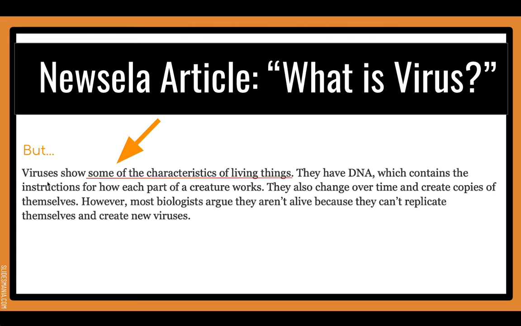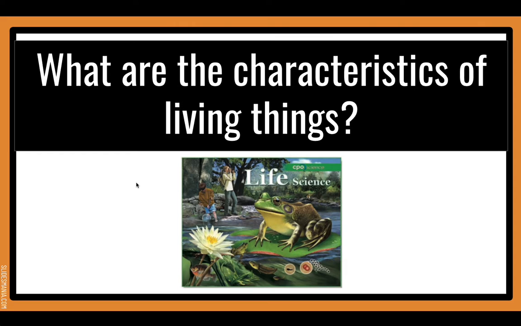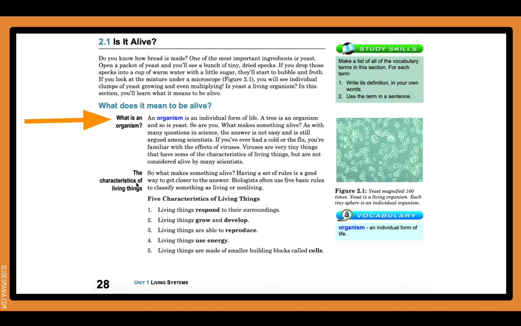It says right here that viruses show some of the characteristics of living things. But what are the characteristics of living things? Let's take a look. Right here it says what it means to be alive. An organism is an individual form of life.